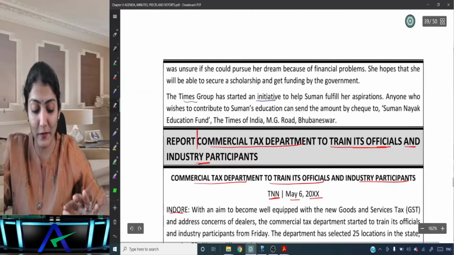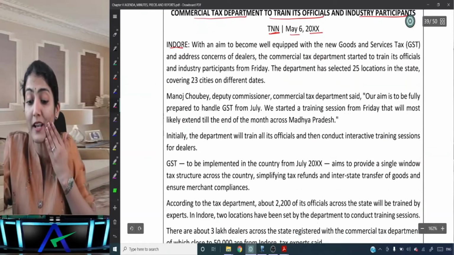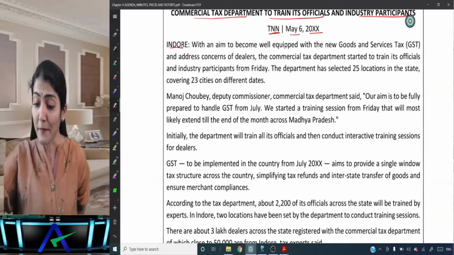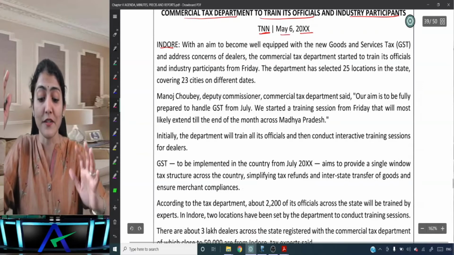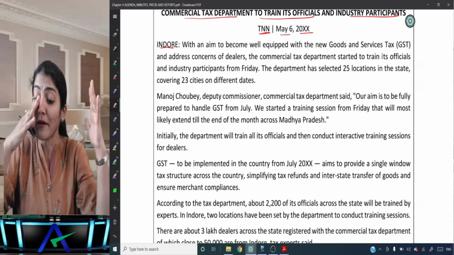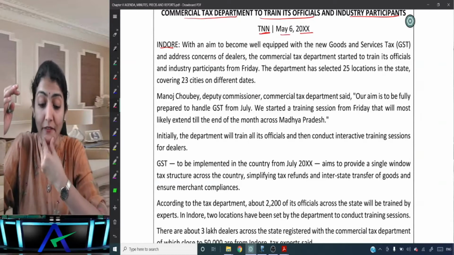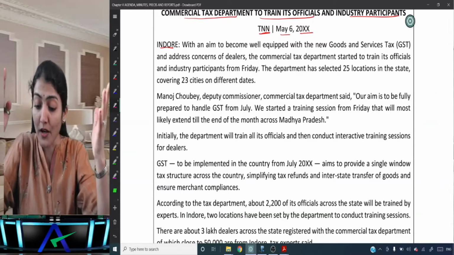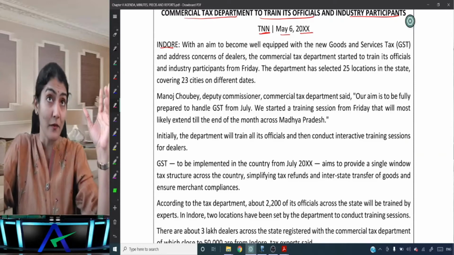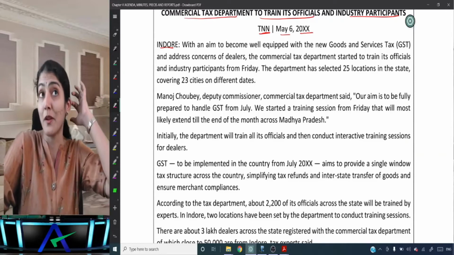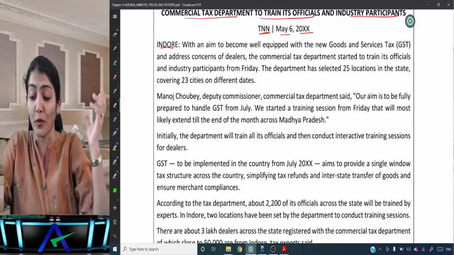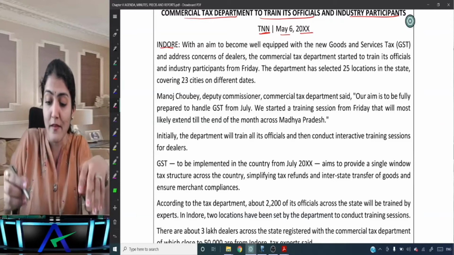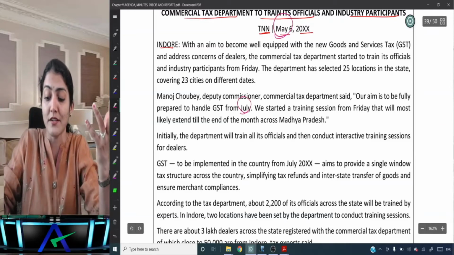Okay, right. So what does it say? With an aim to become well equipped with the new GST and address concerns of dealers, the Commercial Tax Department started to train its officials and industry participants from Friday. The department has selected 25 locations in the state covering 23 cities on different dates. Right, Manoj Chaubey, Deputy Commissioner, Commercial Tax Department said, so some person said so, like in your school, with reference to context, who said what to whom. Our aim is to be fully prepared to handle GST from July. So this is in May, no? So from July when they want to handle GST.